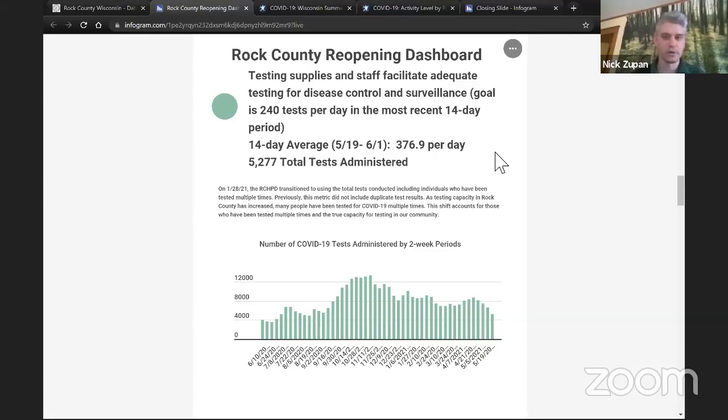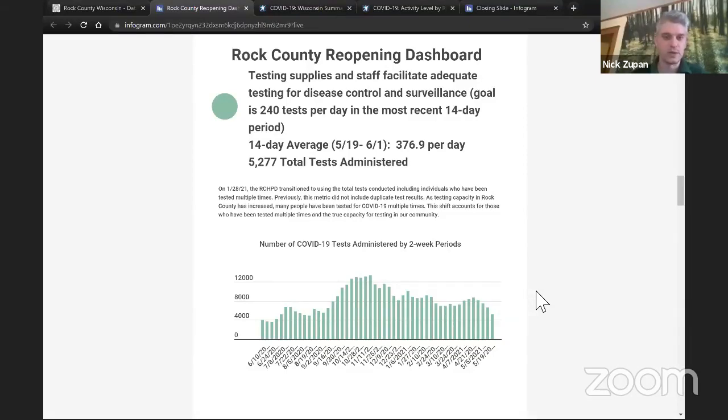This metric was determined based on some research that was done by Harvard Medical School in terms of how many tests needed to be done based on population size to make sure that we were well aware of what was going on in our community. Most recently, we have averaged about 376, almost 377 tests being done per day over this 14-day period.